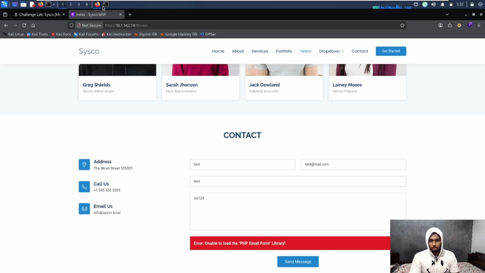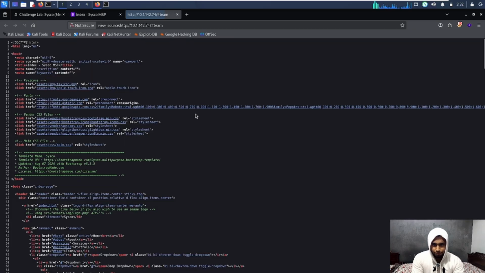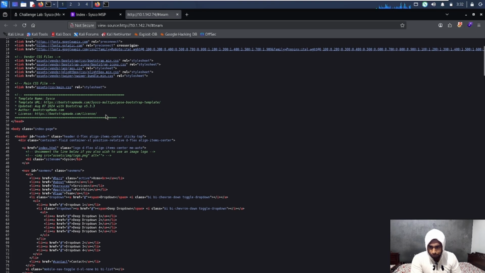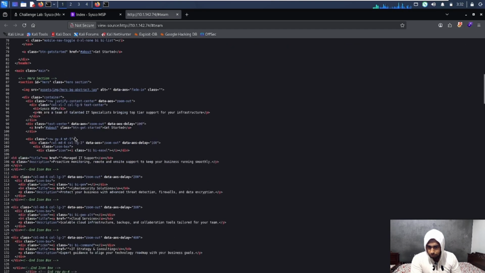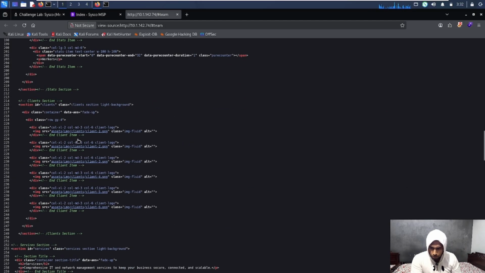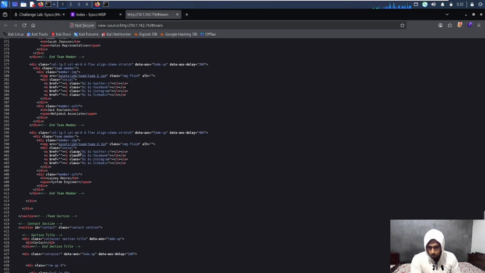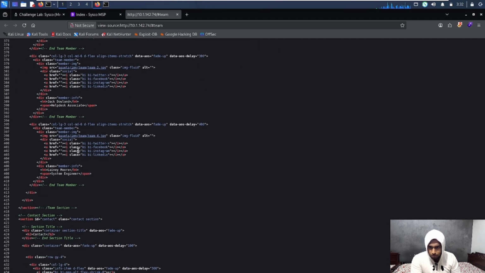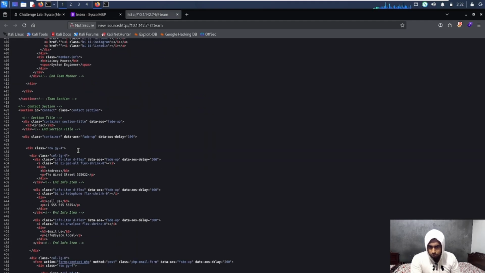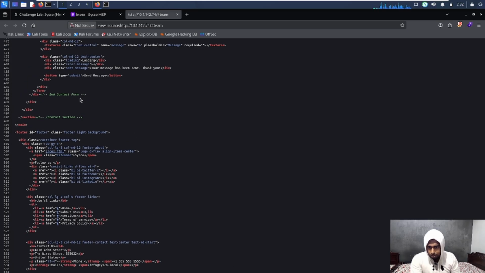Now, we will also have a look at the page source, maybe something interesting there. Nothing seems really out of the ordinary here. Okay, so we don't find anything here, and the contact form isn't getting submitted.